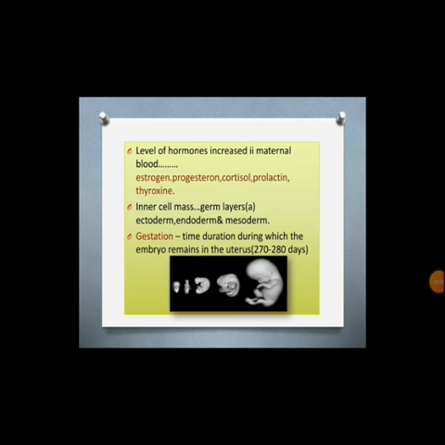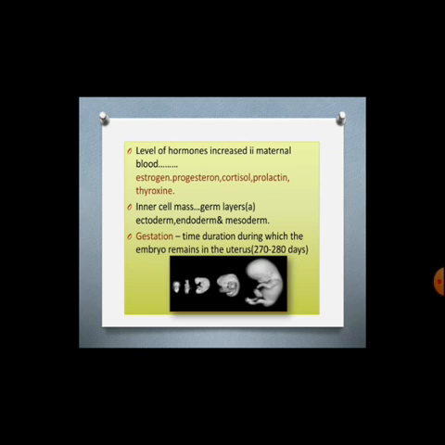During pregnancy, the levels of other hormones like estrogens, progesterone, cortisol, prolactin, thyroxine, etc. are increased several folds in the maternal blood. These hormones are very helpful to support the fetal growth, to bring metabolic changes in the mother and to maintain the pregnancy.